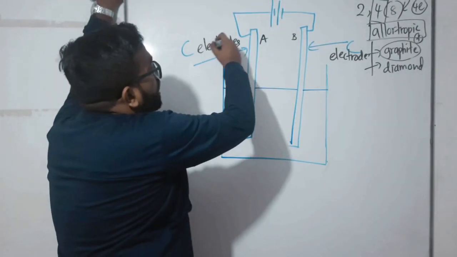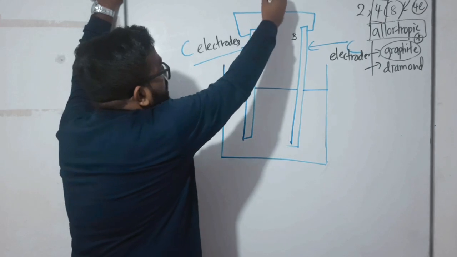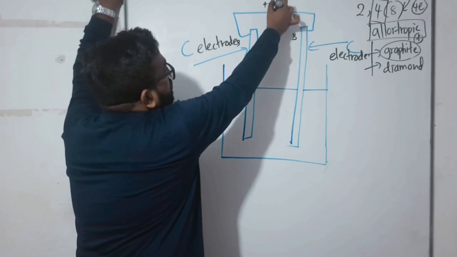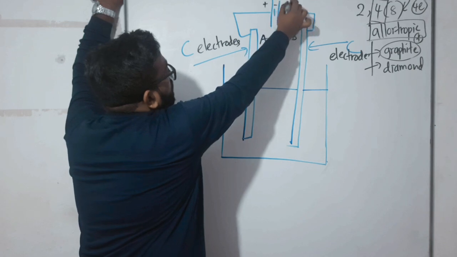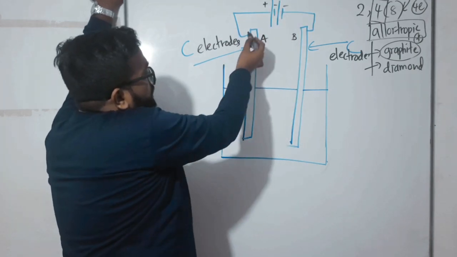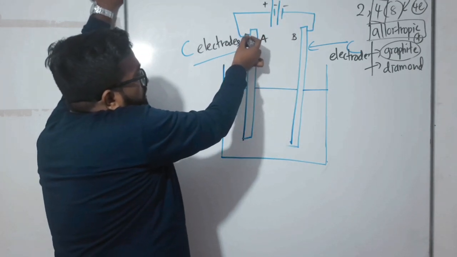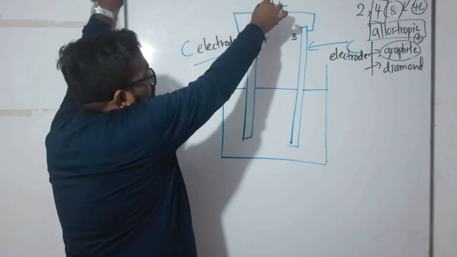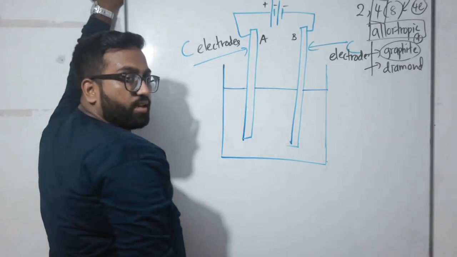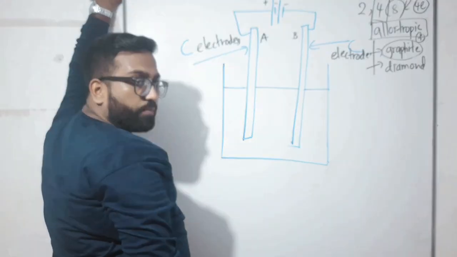So children, please see, first I'll name this the positive terminal of the cell, and this the negative terminal of the power pack. Now see the board with my marker pen. This connecting wire is connected to which terminal of the dry cell? The positive terminal, no?